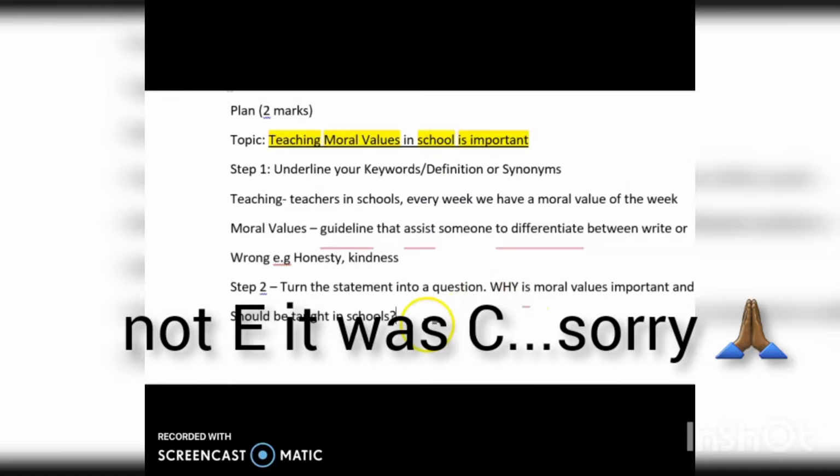And this question, let's try and answer the question. Why is moral values important, should be taught in schools? You can say it helps students to be more conscientious.